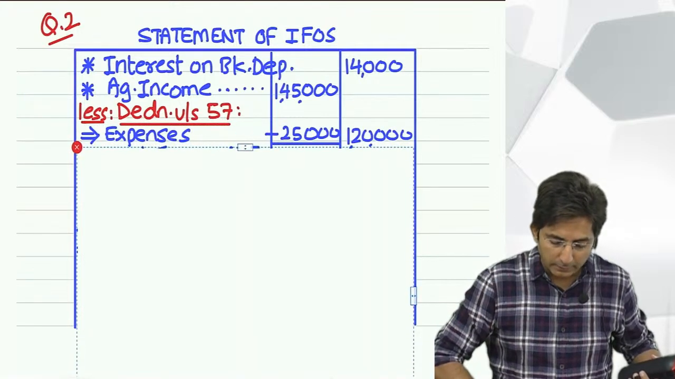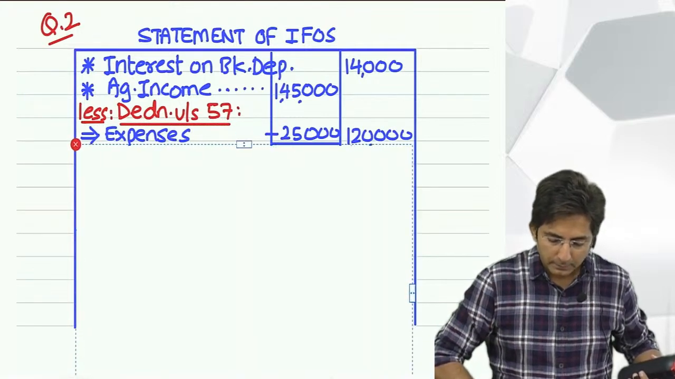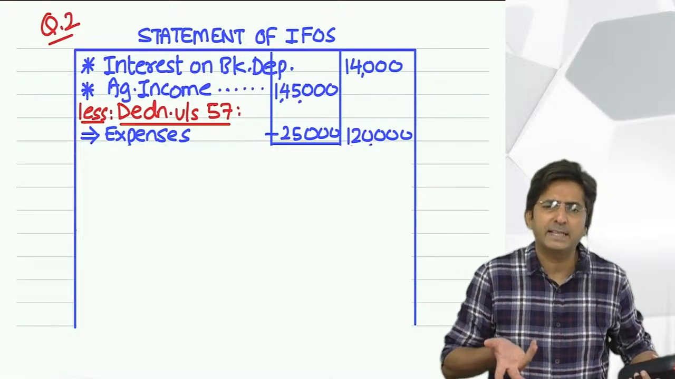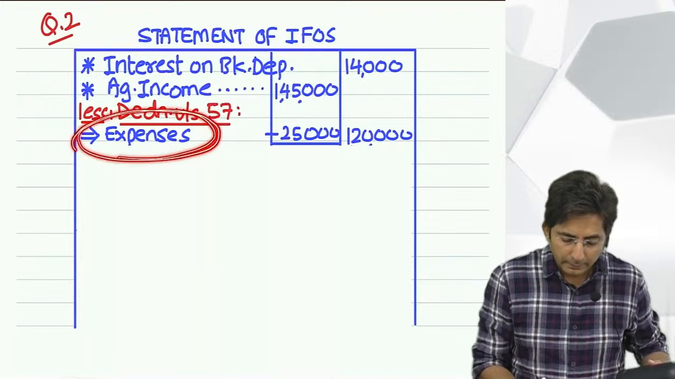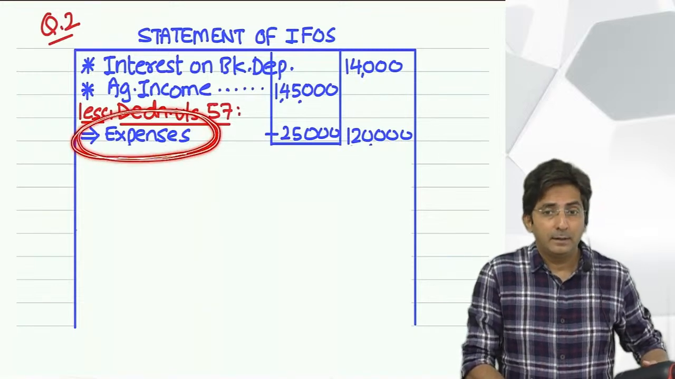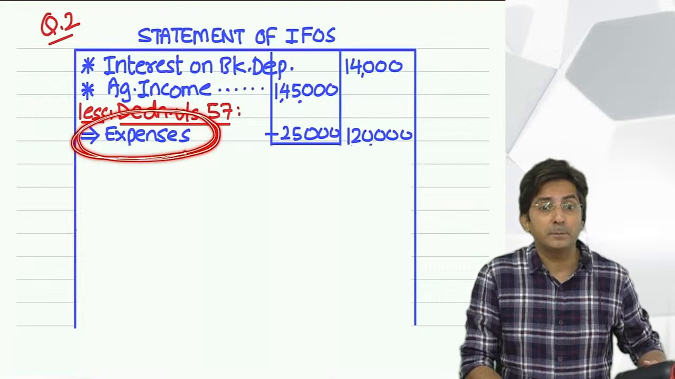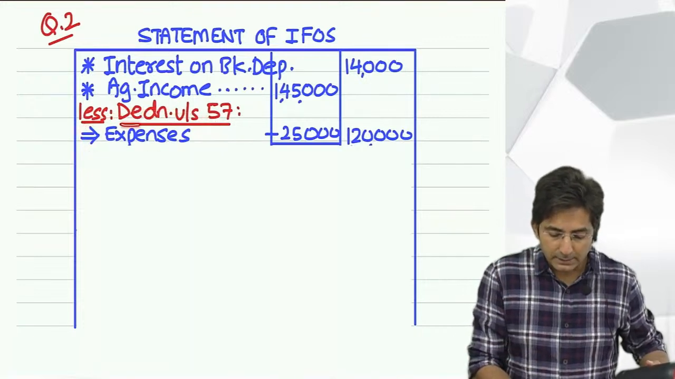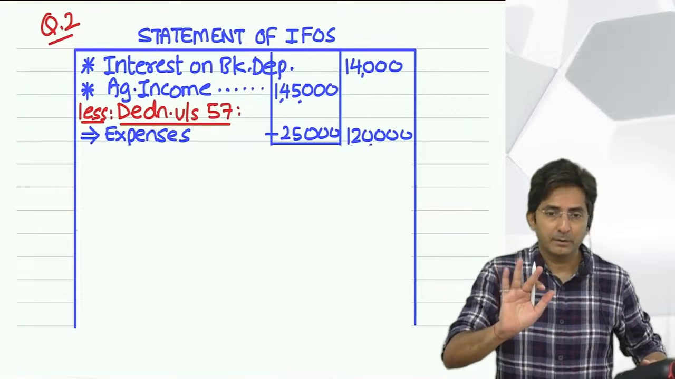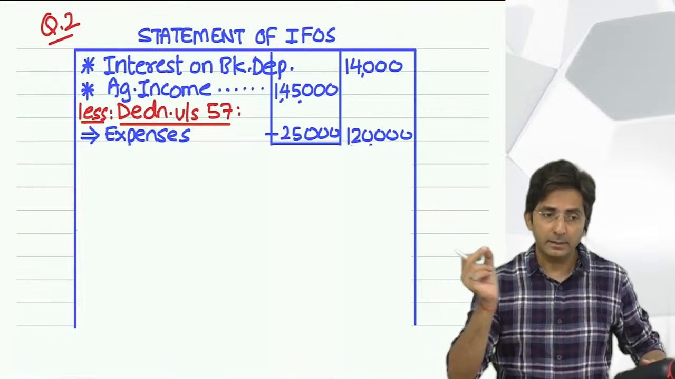Here, they have not given the name of the expense. They have just written expenses. So you also write expenses. But actually, here you have to write the name of the expense, like in that example of rent of plant and machinery, repairs. So this deduction is the heading. Below that, you write the name of the expense.